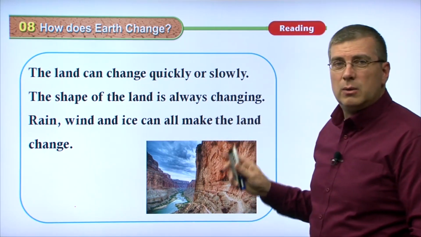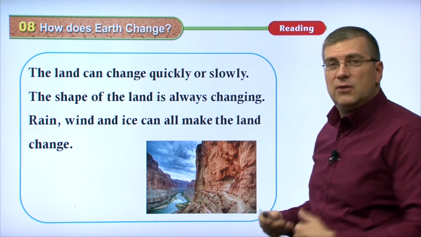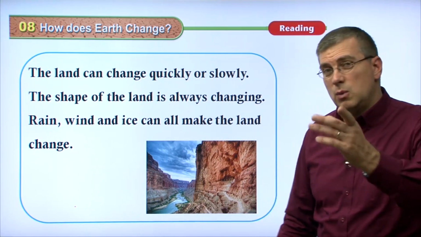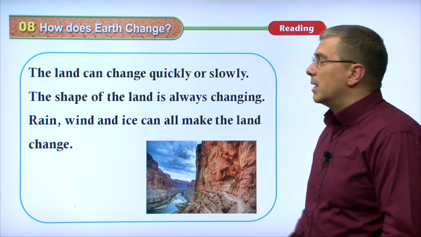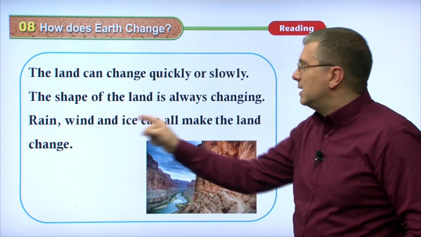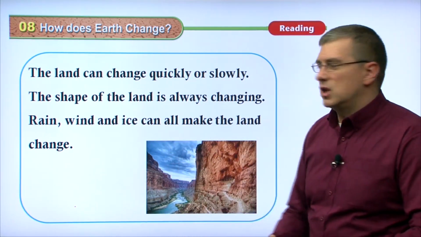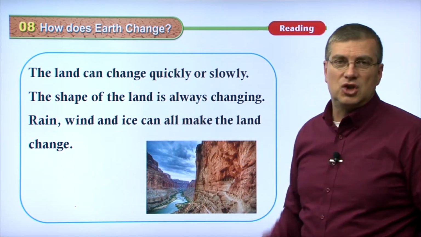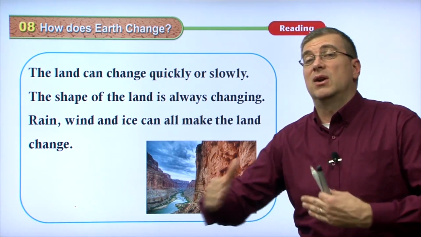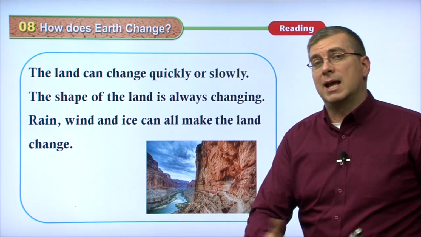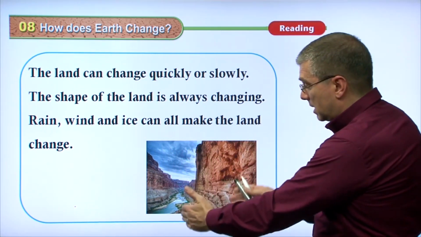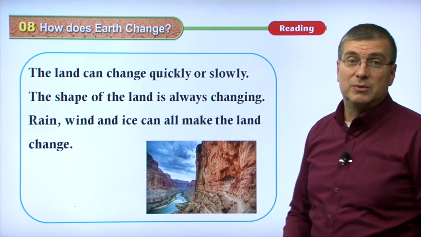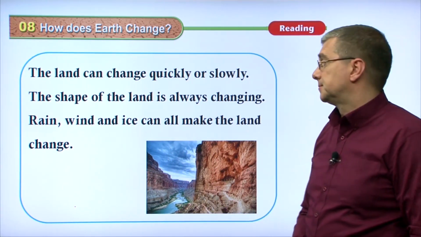We don't always see how the land is changing. If we lived for thousands of years, then we would probably notice more how the earth is changing from the weather. But it's always going on. Rain, wind, and ice are always changing the earth. They can all make the land change. Of course, this process takes a very, very long time. Weathering and erosion do take a long time to change the earth and make these beautiful landscapes that we can see and enjoy today.